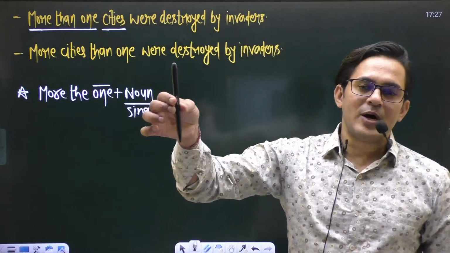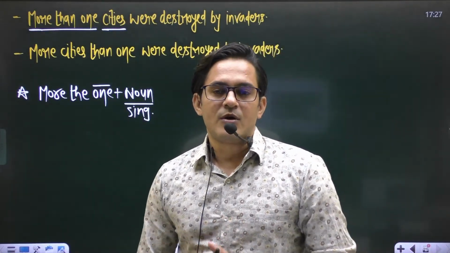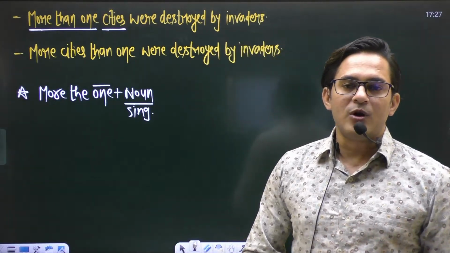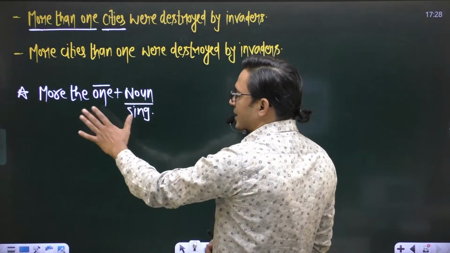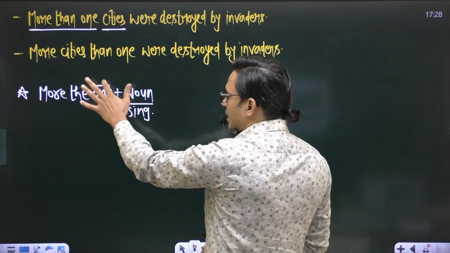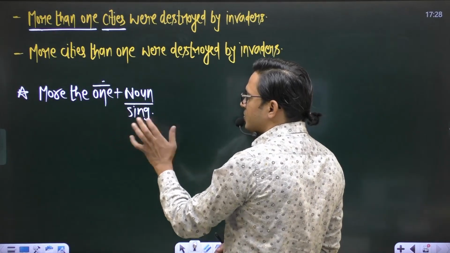Like we say one marker, one student, one boy, one girl, and one school, one college. We speak like that. After this phrase more than one, because of this one, the noun which follows this phrase must be singular.